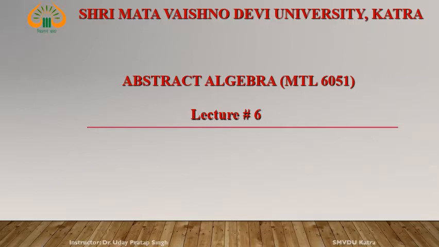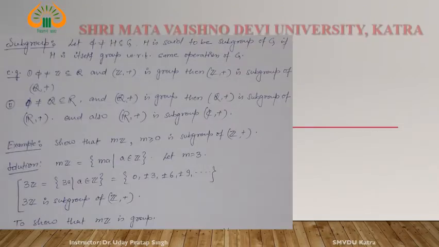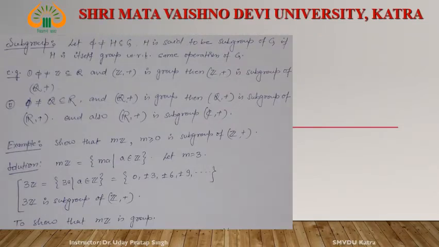Now let us see what a subgroup is. If H is a non-empty subset of a group G, where it is given that G is a group, let H not equal to empty and be a subset of G, and H with respect to this operation is a group.